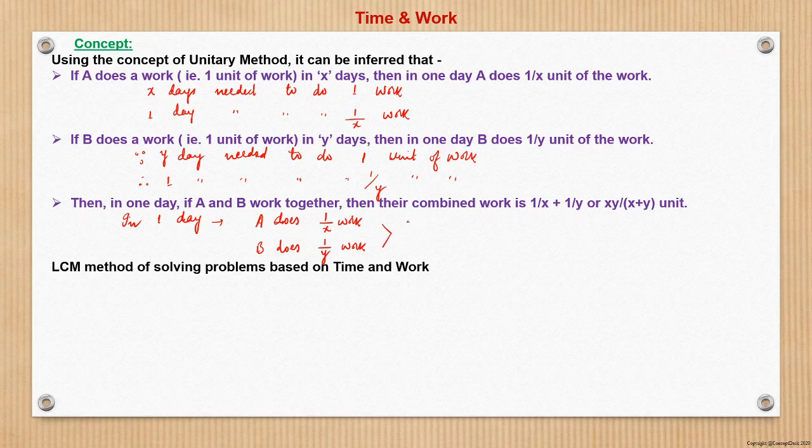So from here we can say in one day, working together, they do 1 by X plus 1 by Y work, which is (x plus y) upon xy work. So that is this work per day, (x plus y) upon xy work per day. This is the amount of work done by them per day.